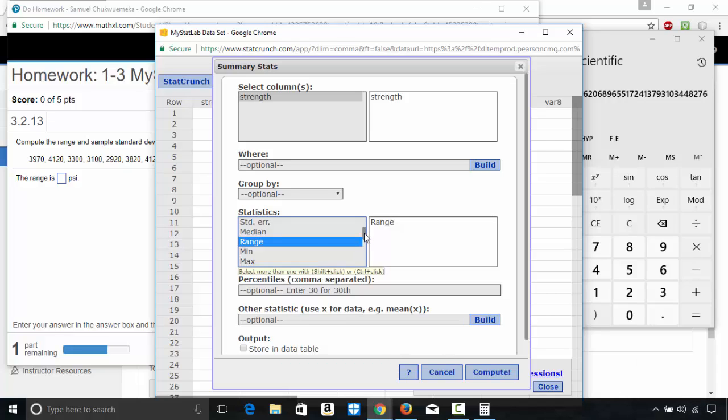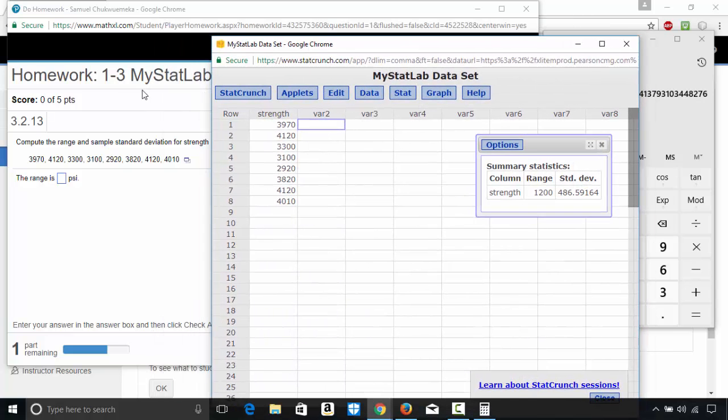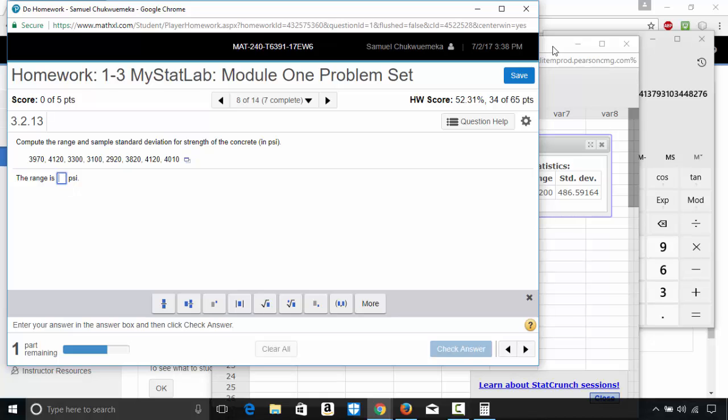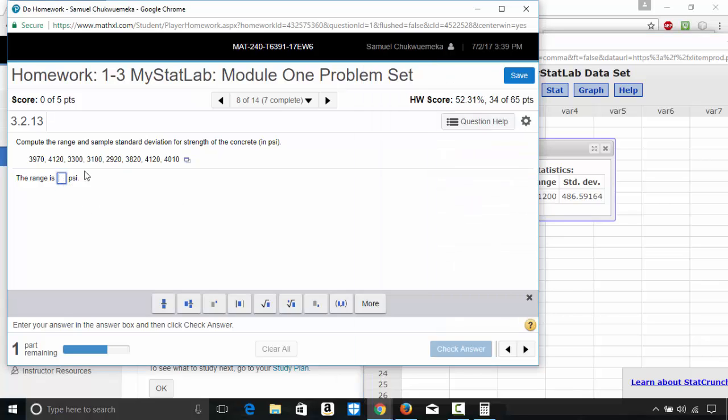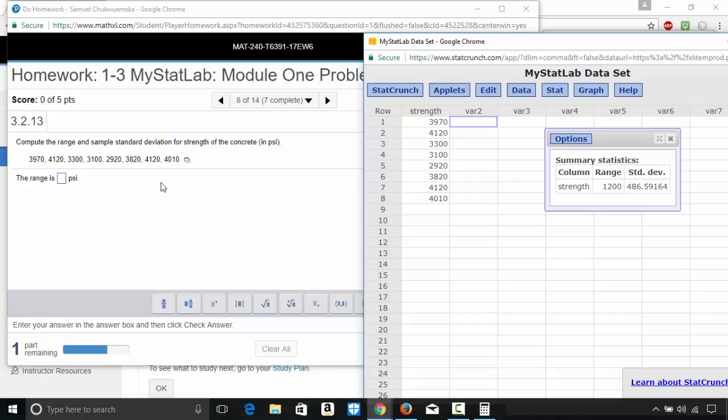Here you have standard deviation, std dev, and I don't mean std as in help. Okay, standard deviation. And you have the unadjusted standard deviation. This is the population, but this is the sample here. So you select this standard deviation. This is the sample. Compute. Okay, so our range is 1200. I need this here. Our range is 1200 psi.